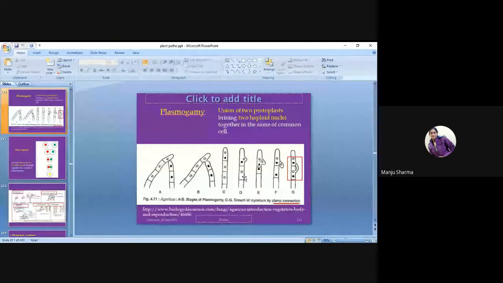Then slowly there is the formation of a beak-like structure. Here in C, basically both are different. Then here also different, and after that, at the end, both will be similar. That is called plasmogamy because there is the fusion of protoplasm.